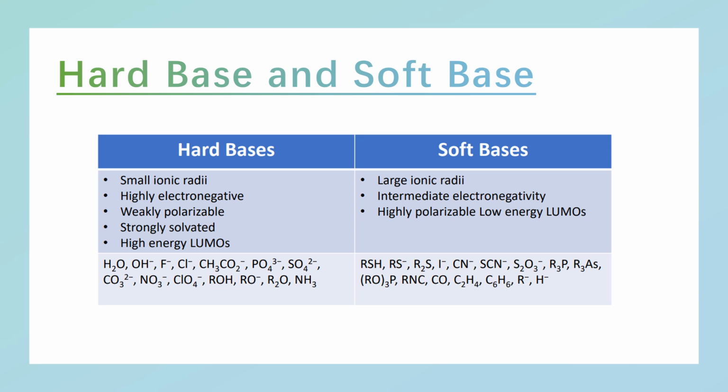And similarly in the soft base part, we have the opposite, which is similar to the soft acids, that is large ionic radii, intermediate electronegativity, high polarizability and low energy. Some examples of hard bases would be H2O, F-, Cl-, PO4 3-, etc. And soft bases would be CN-, SCN-, CO, C2H4, or C6H6.